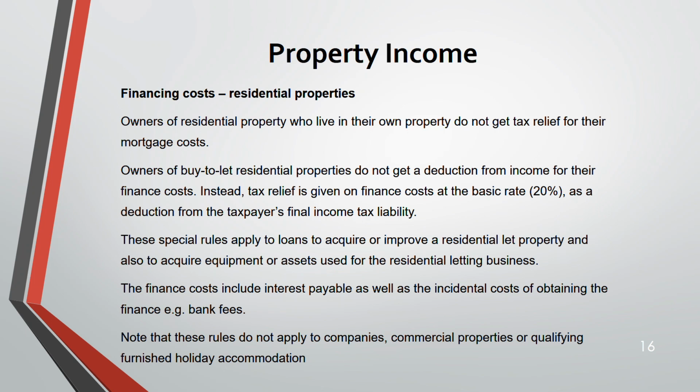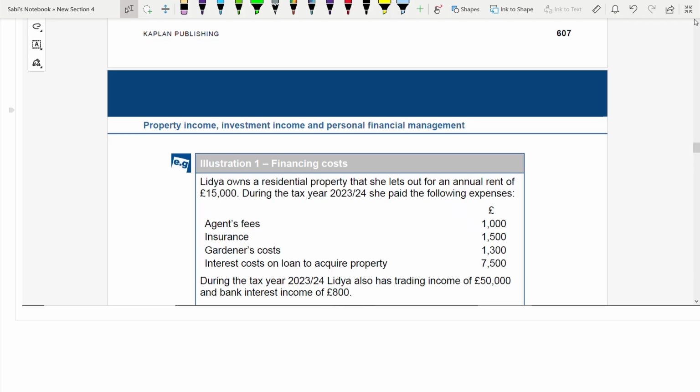Our next topic. Before we move on to furnished holiday accommodation, let us do a question on the financing cost for residential property. Illustration 1, financing cost. So here you have been given some cost with rental income and other types of income. For example, trading income of 50,000 and bank interest of 800.